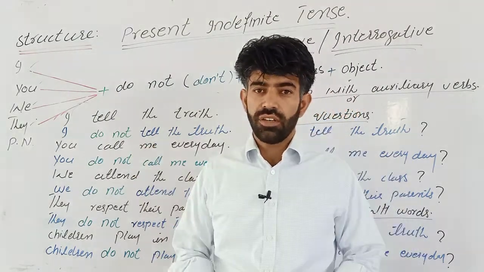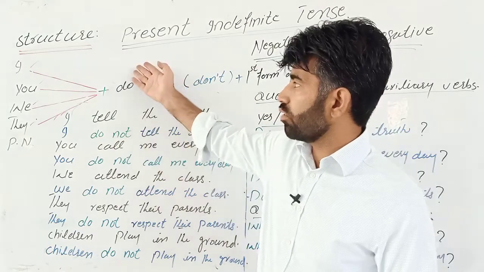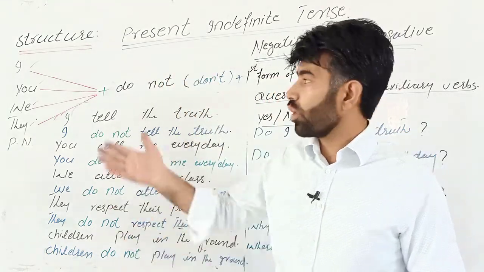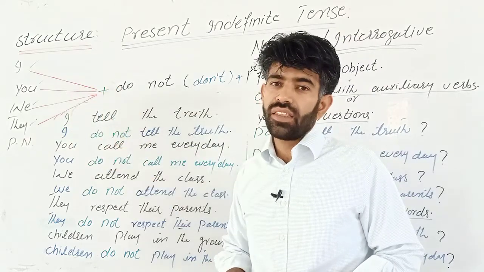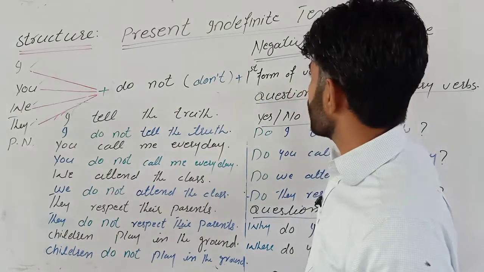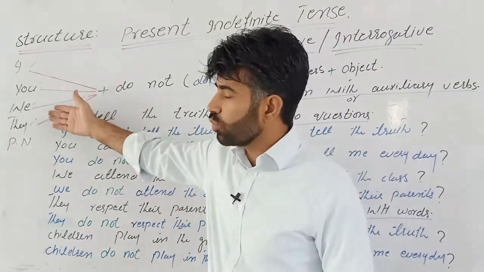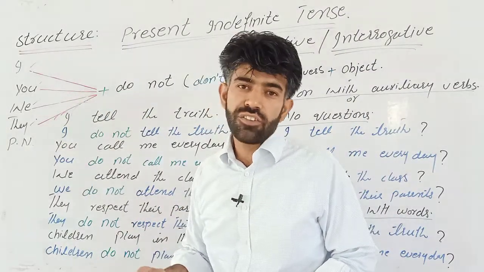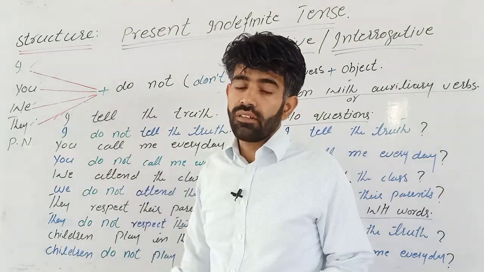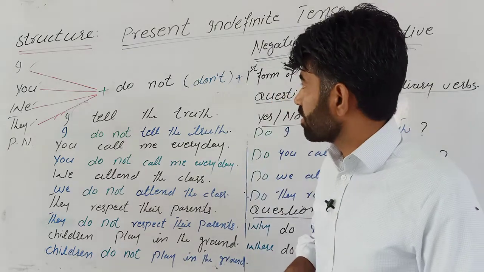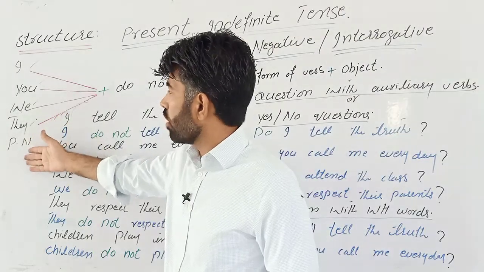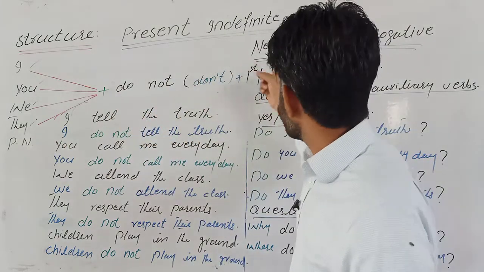In the previous lecture we talked about how to make present indefinite tense positive sentences with I, you, we and they. And today we are going to talk about how to make negative and interrogative sentences with I, you, we and they, which is way different from making the sentences with he, she, it and singular noun. So let's get started.